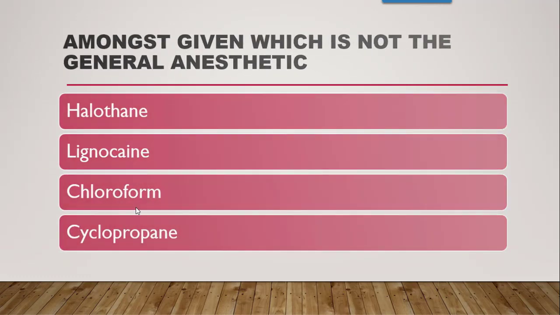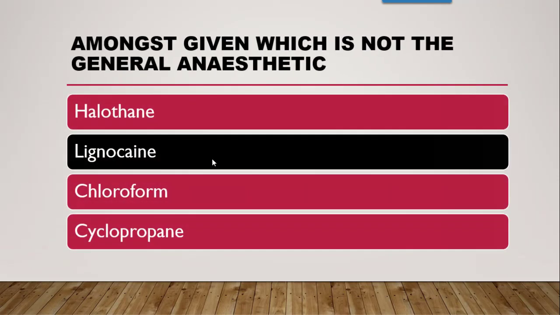The correct answer is lignocaine. Halothane, chloroform, cyclopropane, all are general anesthetics. According to the classification of general anesthetics, halothane belongs to halogenated hydrocarbons and it occurs in liquid form. Chloroform also belongs to halogenated hydrocarbons and occurs in liquid form. Then cyclopropane occurs in gaseous form, so it is a gaseous general anesthetic. And lignocaine is a local anesthetic.